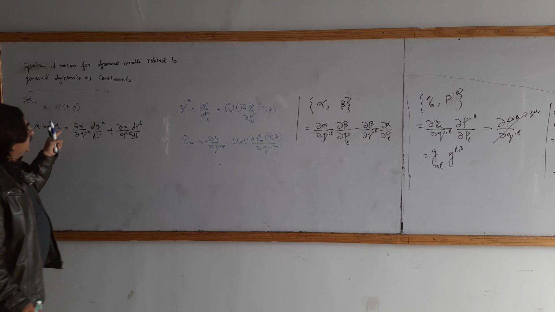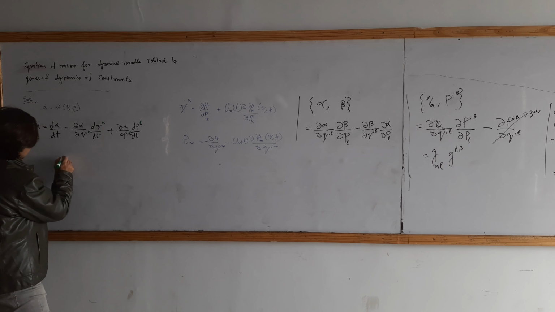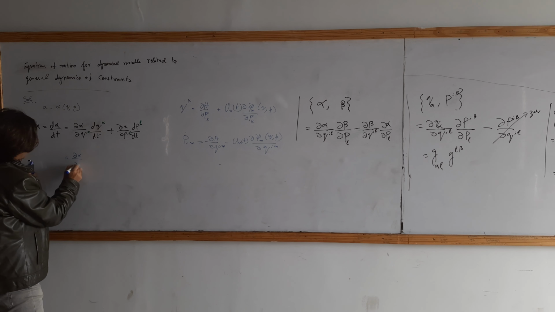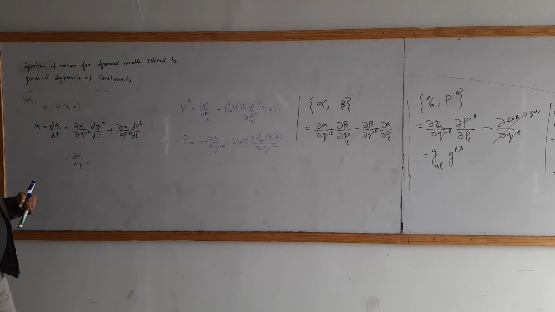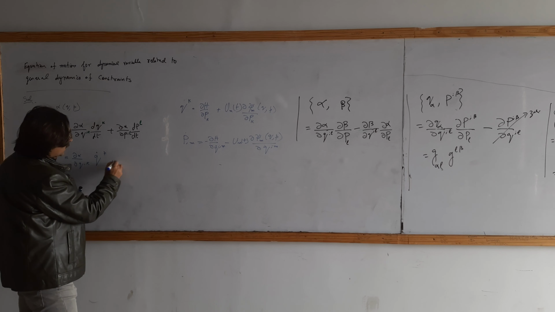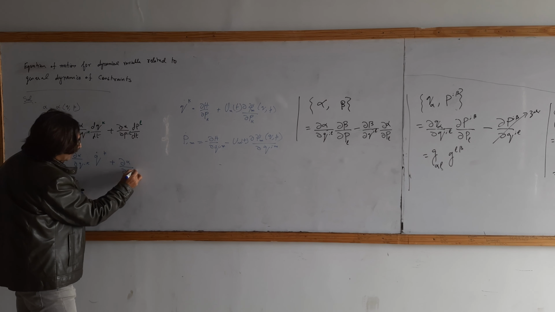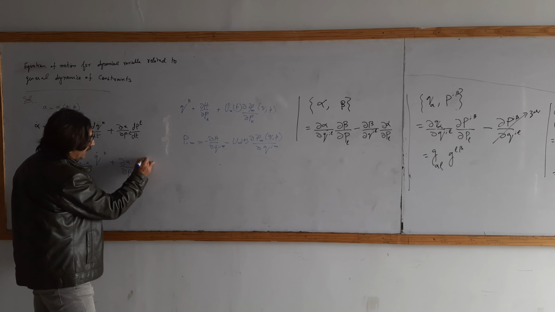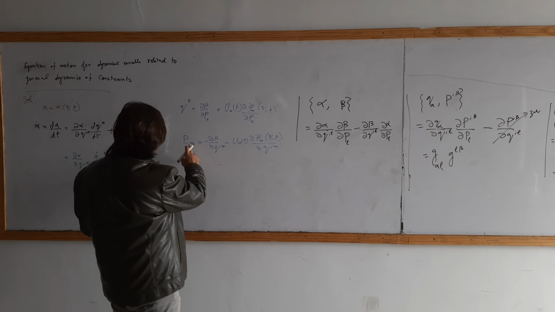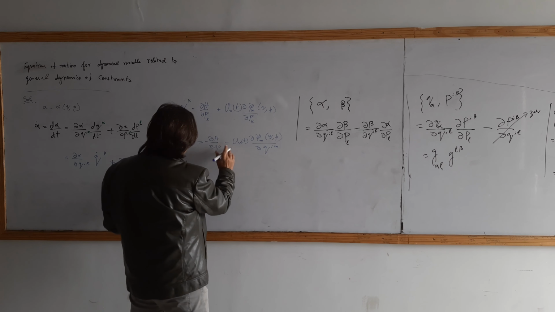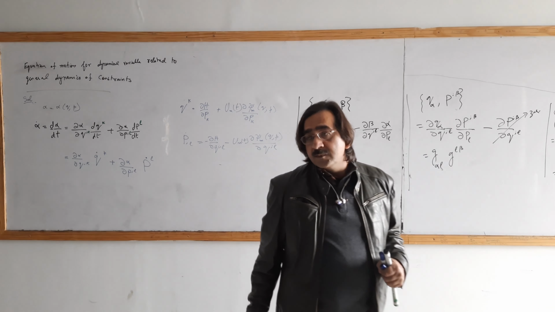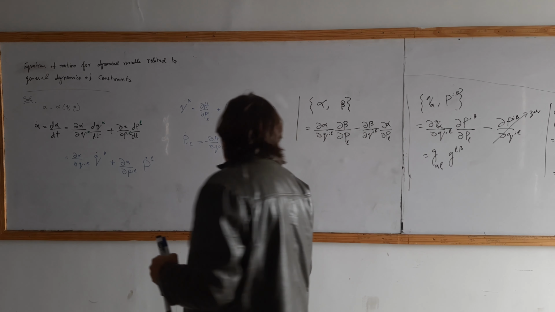So we will put these values here, and the equation becomes partial alpha over partial qk, and this will be q dot k, plus partial alpha over partial pL, this will be p dot S. Or M you may use, but because I have used M here, I must use L here. This will be equal to this.